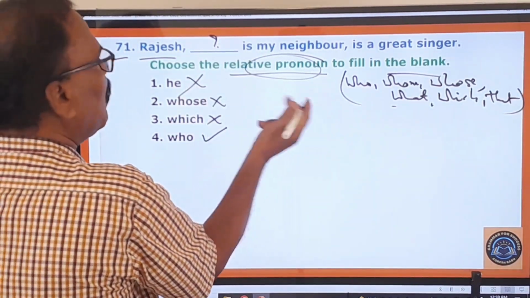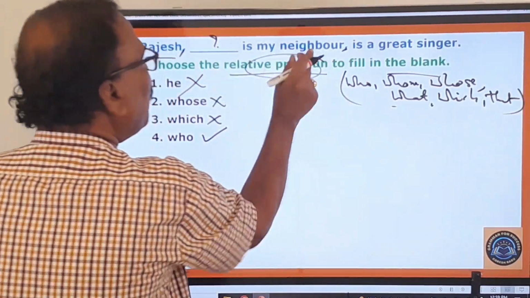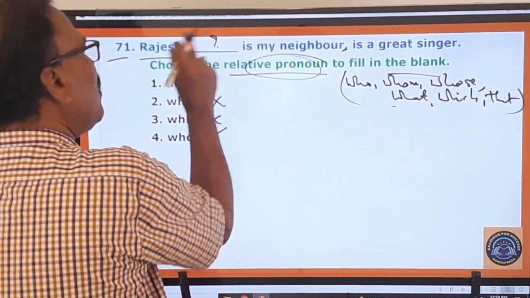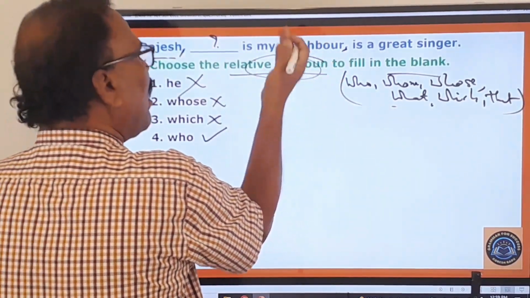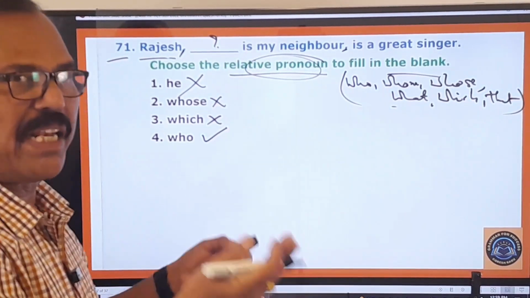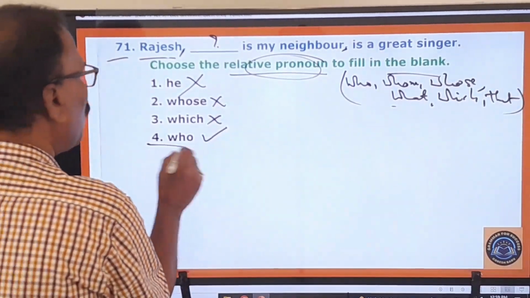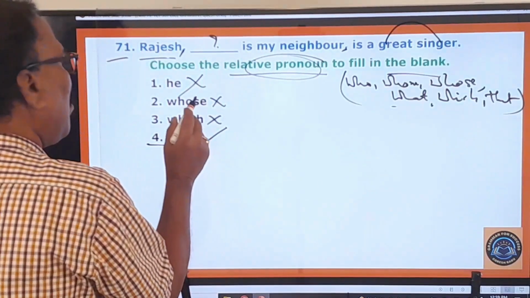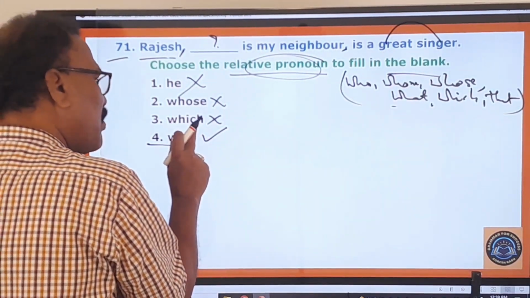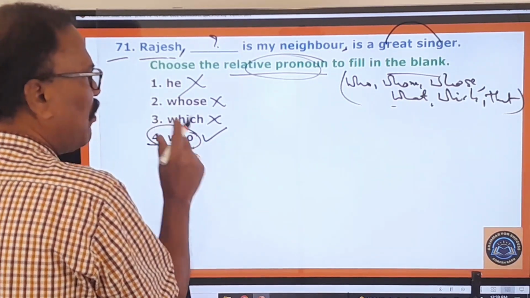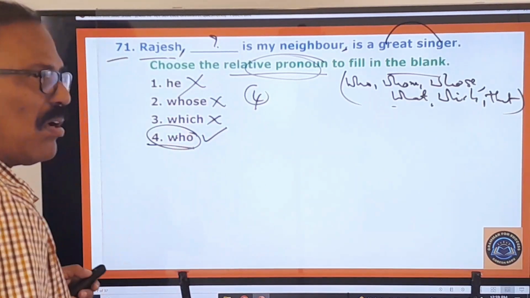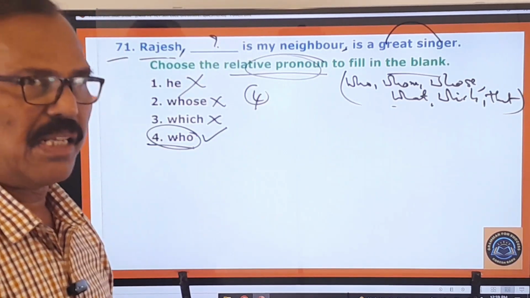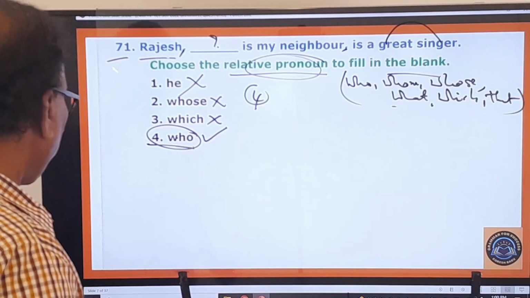Rajesh, who is my neighbor? You are giving some additional information. It's a non-defining relative clause. So here, you are giving some additional information about this Rajesh. Who is my neighbor? He is my neighbor, in other words you can say. But you say, who? Rajesh, who is my neighbor, is a great singer. So this relative pronoun is wrong, this relative pronoun is wrong, only this who is the right one. So all others are wrong, only the fourth one is the right one. Rajesh, who is my neighbor, is a great singer. Right. You move on to the next question.